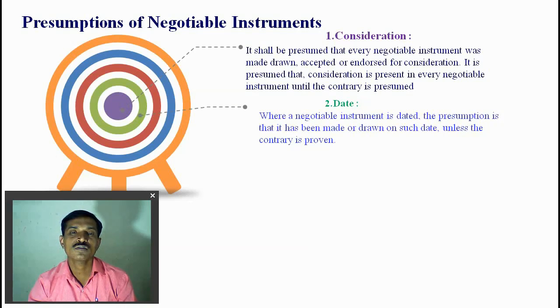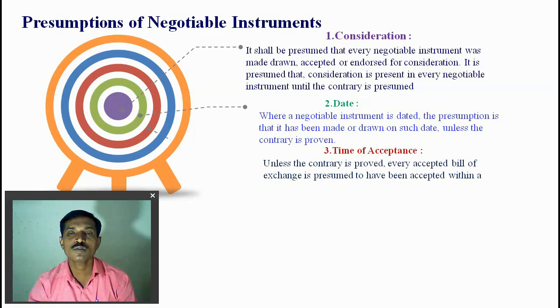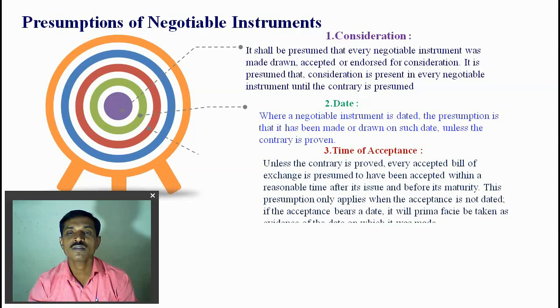Date. Where the negotiable instrument is dated, it is presumed that it has been made or drawn on such date unless the contrary is proved. So date is important. It is mentioned in every negotiable instrument, like a check that is accepted within 3 months. That is important in negotiable instruments like the bill of exchange, promissory note and check.